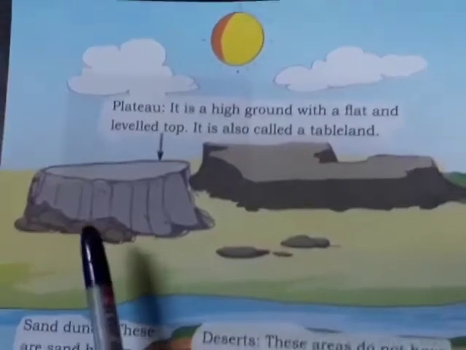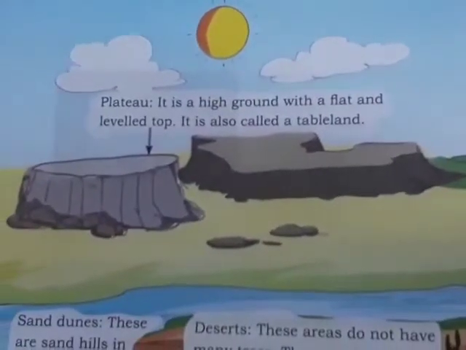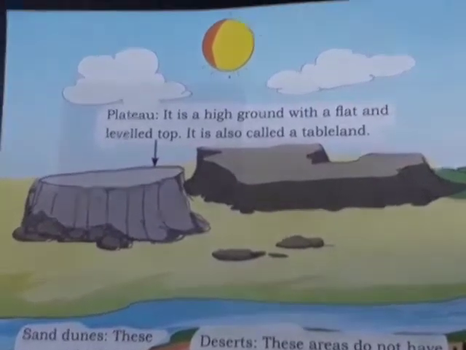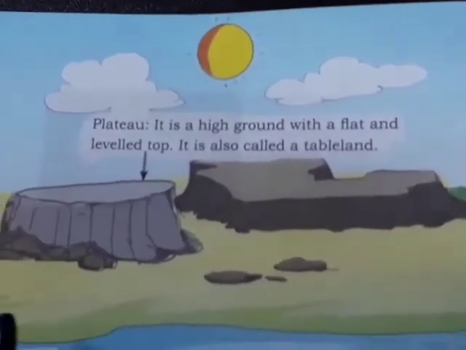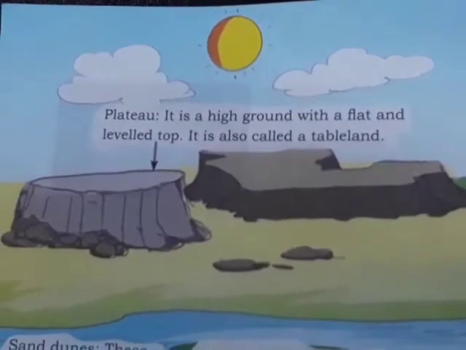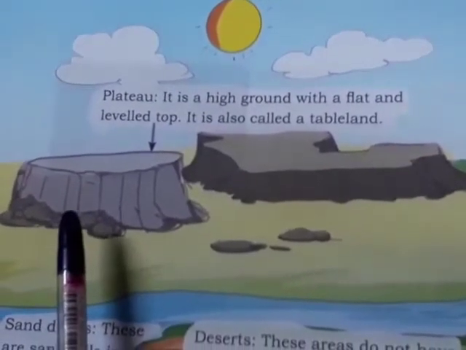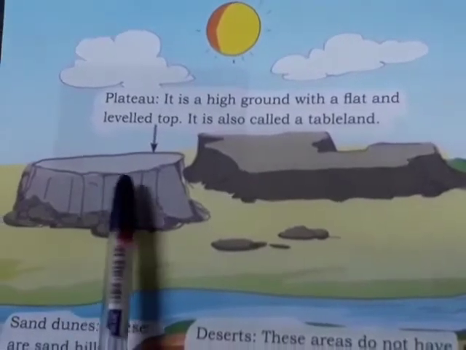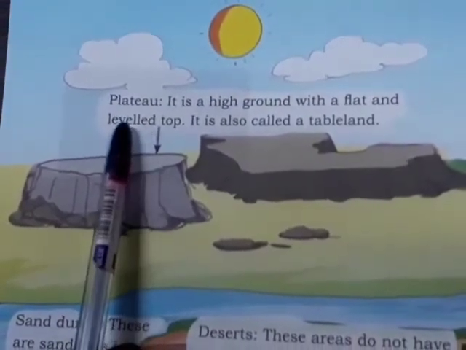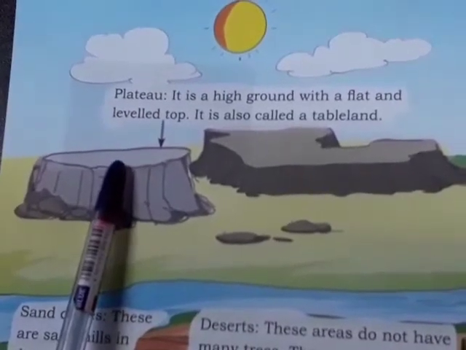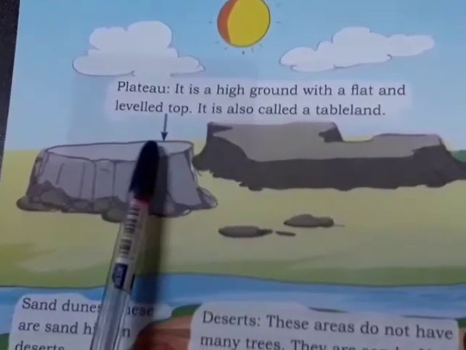Now you all know that the earth on which we are living, the surface is not even. The surface means the place where we all stand. It is not even, means it is not in a level, so it has ups and downs. First thing is plateau. What is a plateau? It is a high ground with a flat and leveled top.